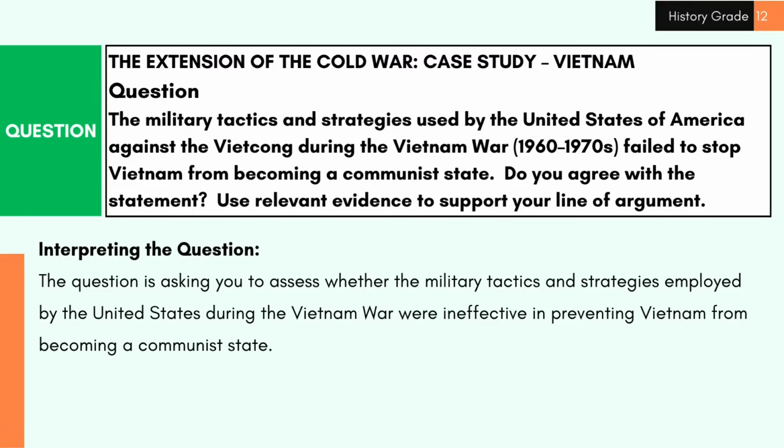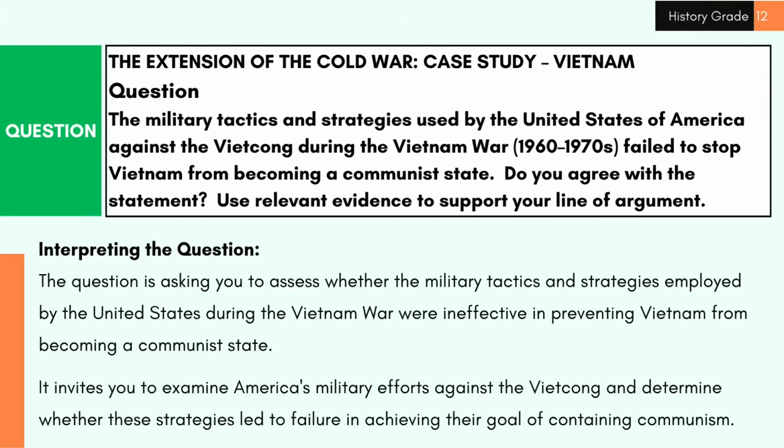Interpreting the question. The question asks you to assess whether the military tactics and strategies employed by the United States during the Vietnam War were ineffective in preventing Vietnam from becoming a communist state. It invites you to examine America's military efforts against the Vietcong and determine whether these strategies led to failure in achieving their goal of containing communism.